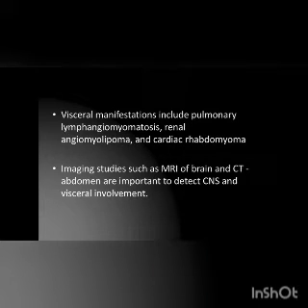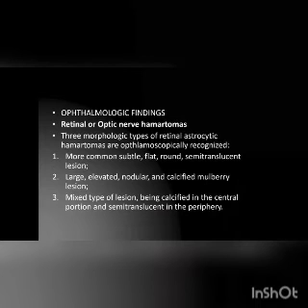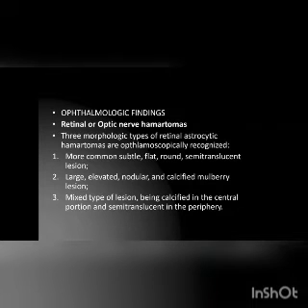If an adolescent female comes with pleural pain and we suspect tuberous sclerosis, we have to rule out this condition. Renal angiomyolipoma, cardiac rhabdomyoma. Imaging studies such as MRI of the brain and CT abdomen are important to detect CNS and visceral involvement. Coming to the ophthalmologic findings, the more common one is a subtle flat round semi-translucent lesion.